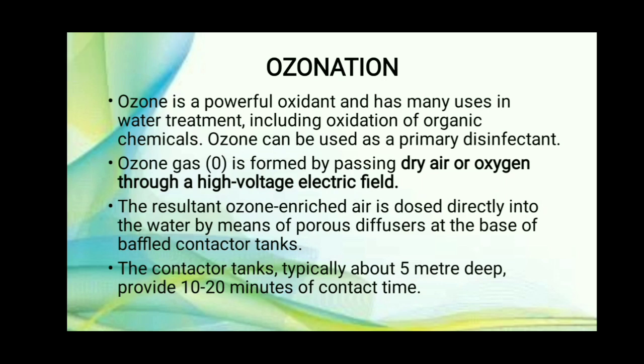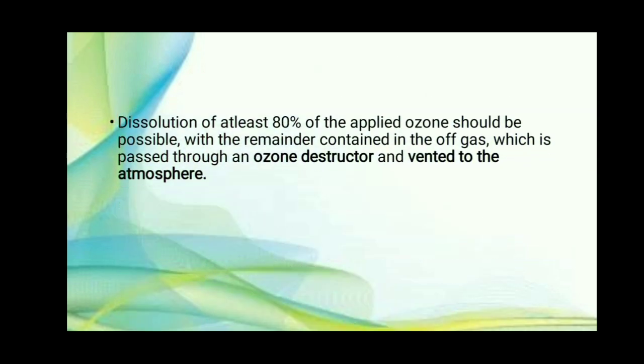So what is the contact time of chlorination? It is about 1 hour. But the contact period of ozone is 10 to 20 minutes. Dissolution of at least 80% of applied ozone should be possible, with the remainder contained in the off gas, which is passed through the ozone destructor and vented to the atmosphere.